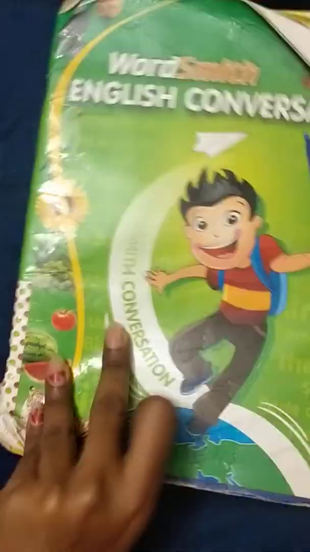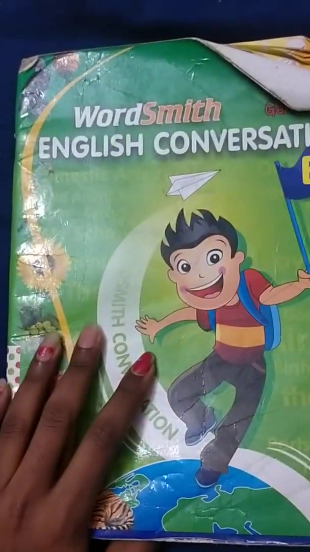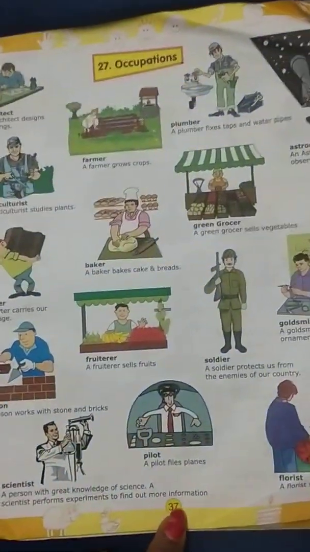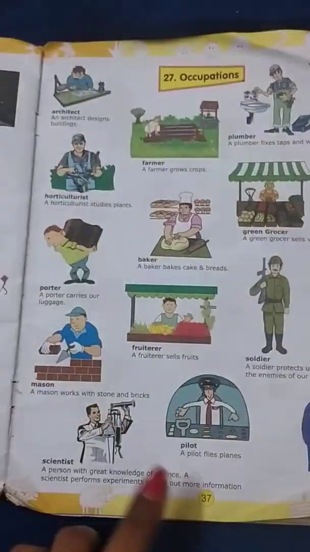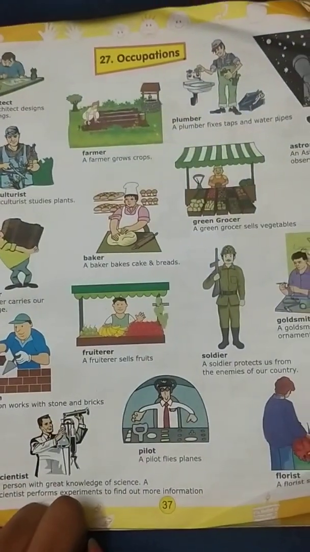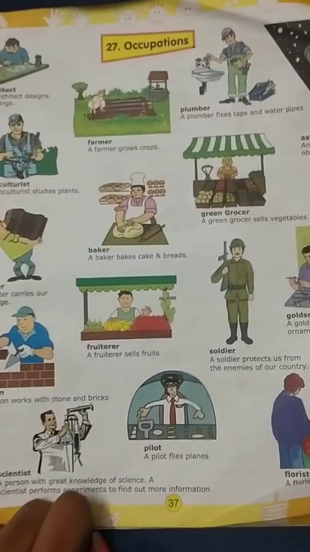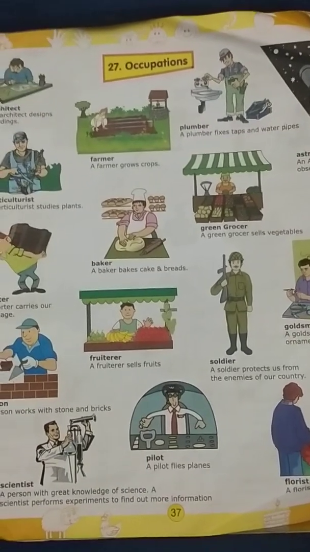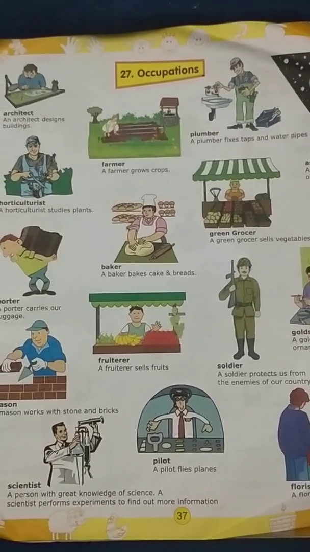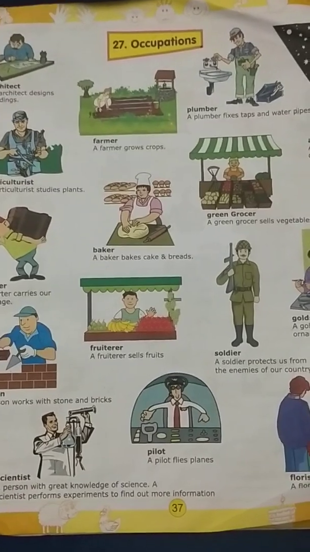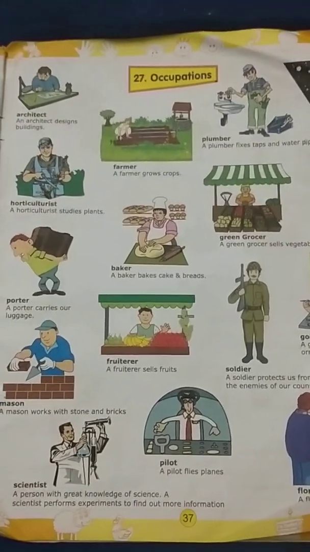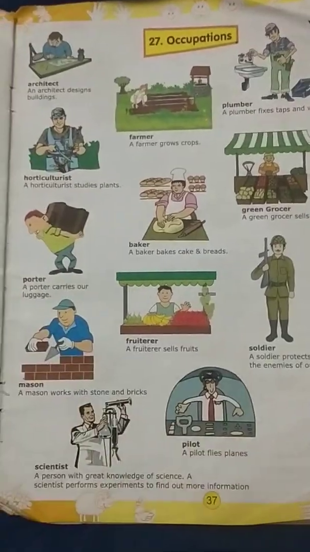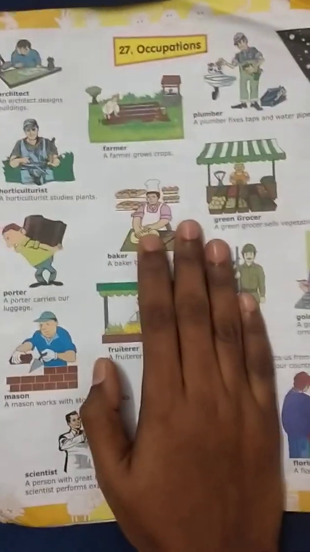Hi children, today's subject is Wordsmith English Conversation Book, page number 37, Occupation. Before starting this chapter, I want to tell you what is occupation. Children, you know what teacher is doing to you? I'm your ma'am. I'm teaching you, right? This is my occupation. What do I do? I teach you. In the same way, everybody has their own occupation.